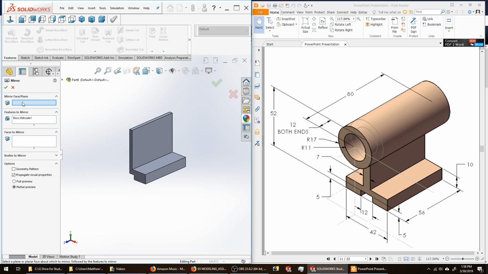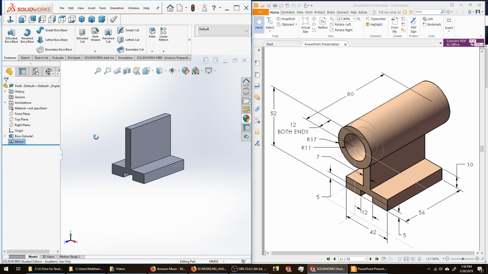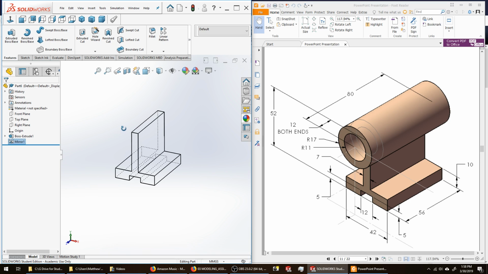The face or plane I'm going to mirror about, in this case, will be my right plane. It chose Boss Extruded 1 already. Say OK. If we go into a hidden line mode, we can see that we have no knit lines down the middle. We have one solid that's been created there.